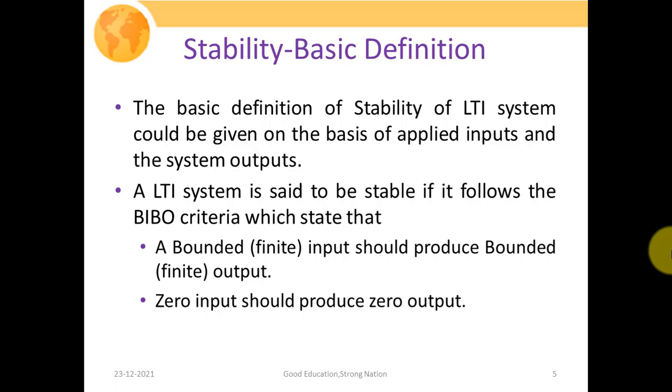An LTI system is said to be stable if it follows the bounded input bounded output criteria, which states that if we apply a bounded or finite input signal, our system should produce a finite or bounded output. And the second important point is that zero input should always produce zero output. If these two conditions are true, then we can say that our system under consideration is a stable system.